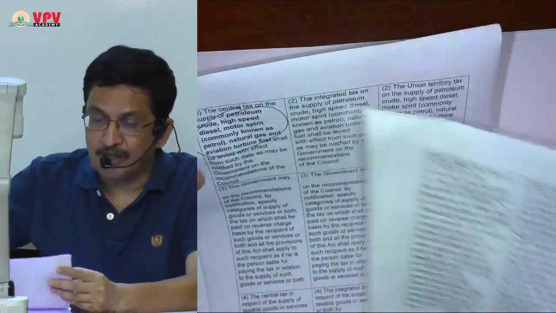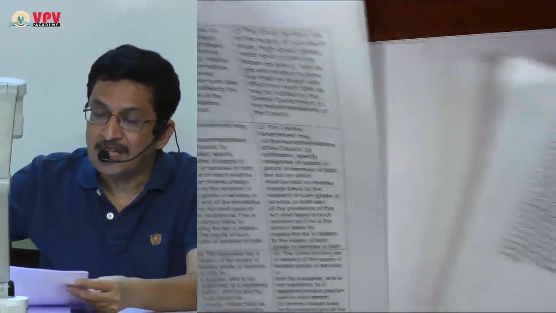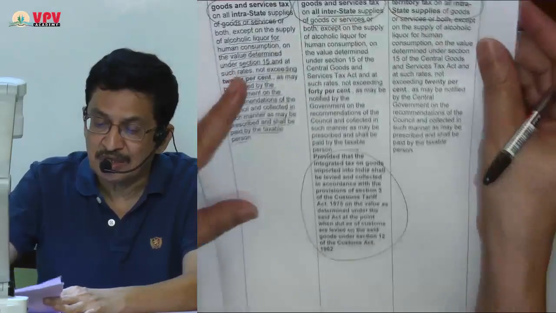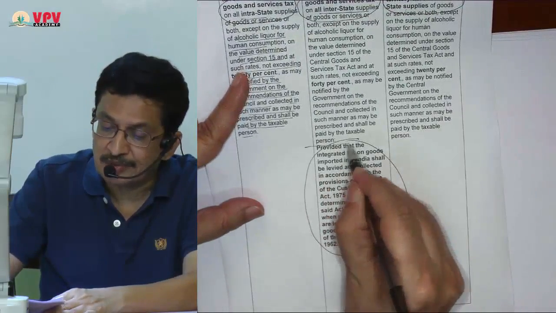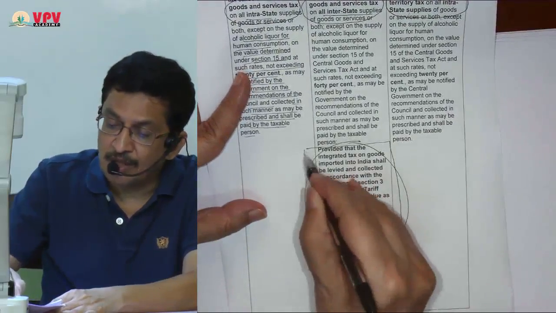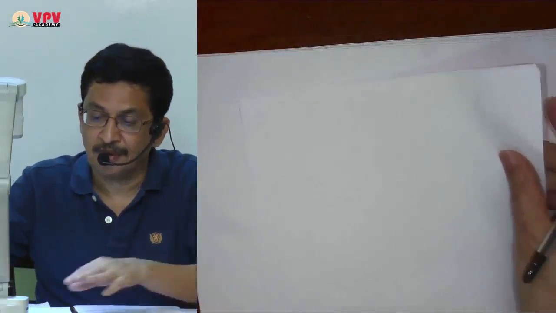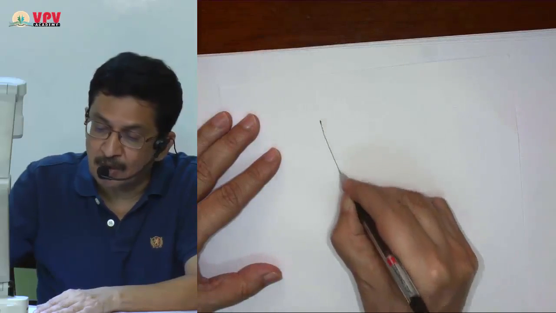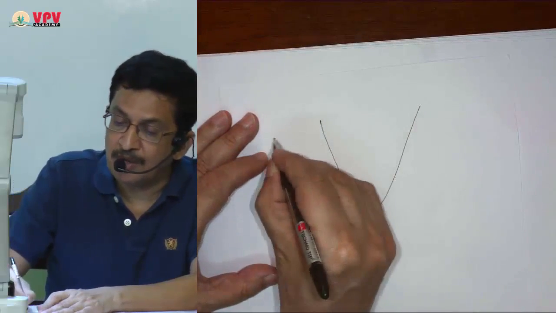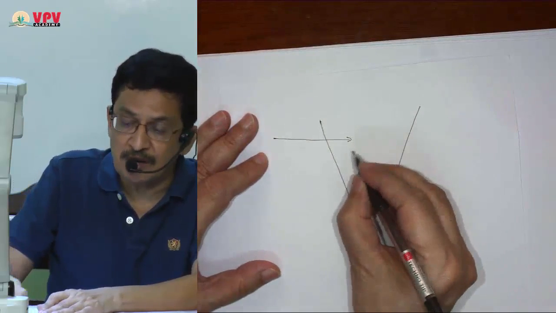That was the first point. As far as the IGST Act is concerned, there is a minor difference. What he is trying to say here, I will explain. If you remember, under the old laws, if you were importing goods, which duties were payable?